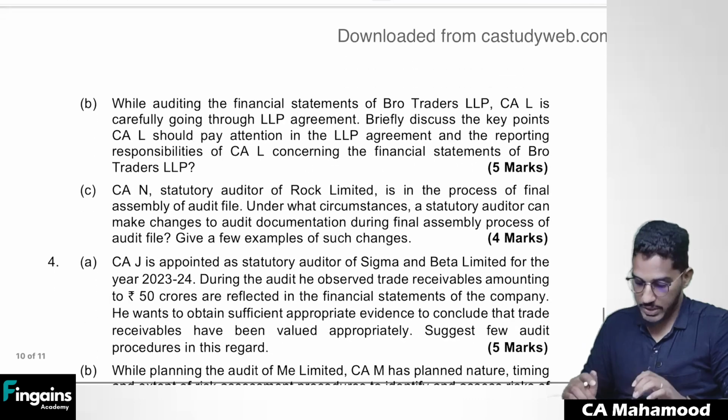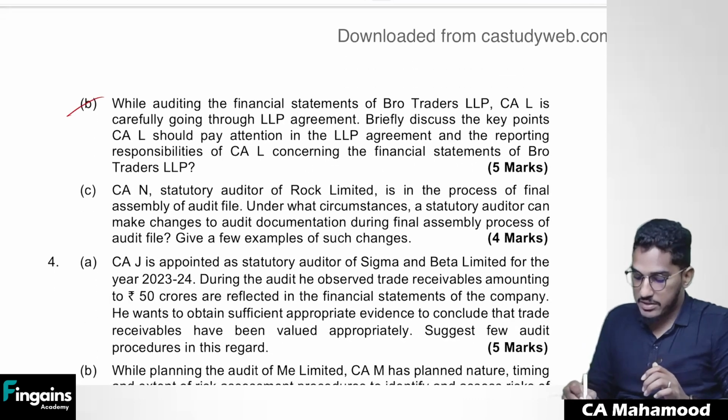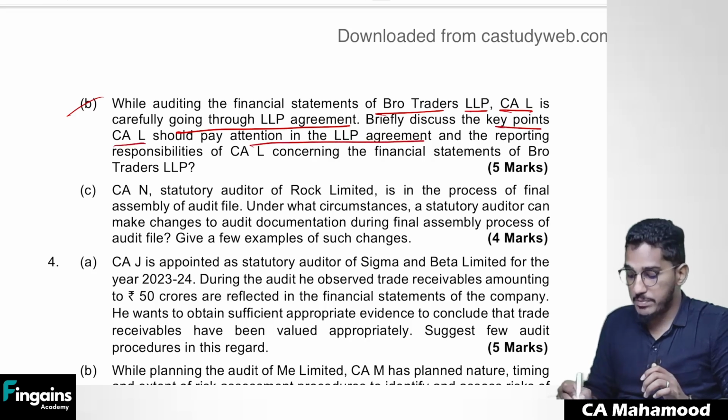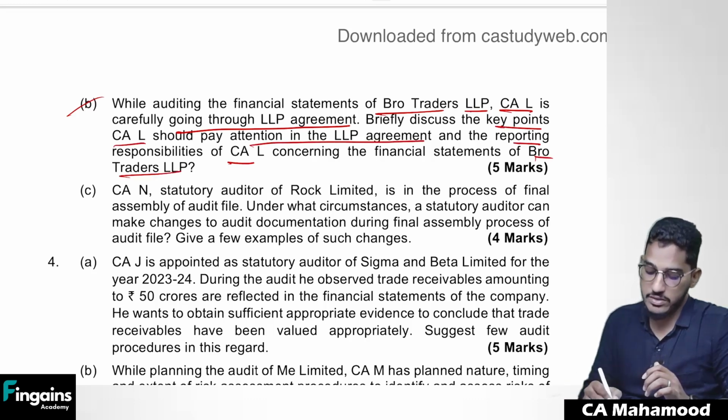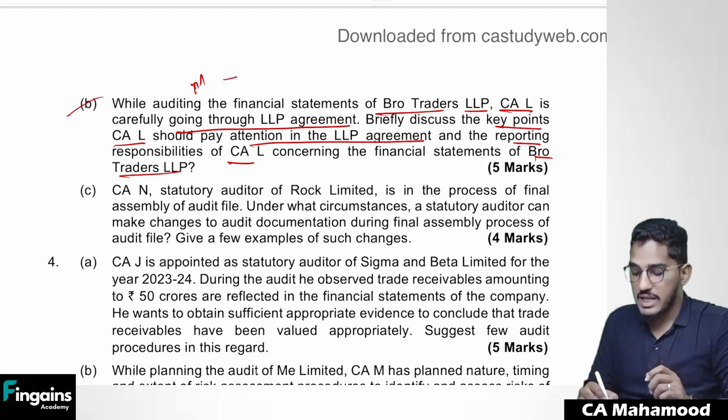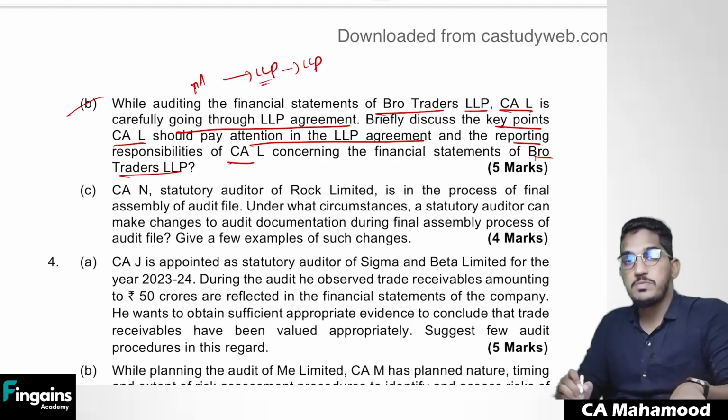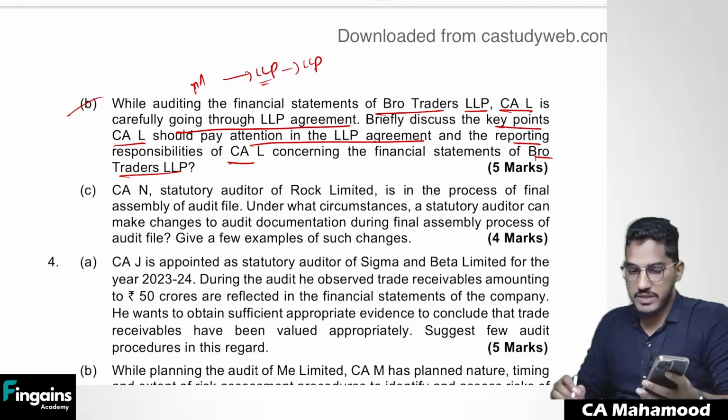Clear? Next one. While auditing financial statements of Bro Traders LLP, CAL is carefully going through the LLP agreement. Briefly discuss the key points CAL should pay attention to in the LLP agreement and the reporting responsibilities of CAL concerning the financial statements of Bro Traders. This is a question from audit of various entities. Simply, they are asking you to write about audit of LLP. When you read the LLP deed, what specific things you will verify?